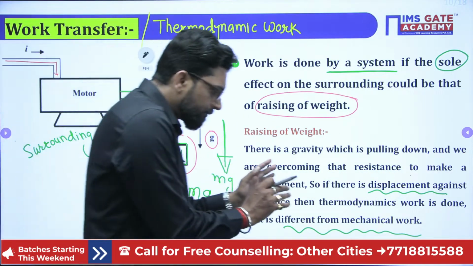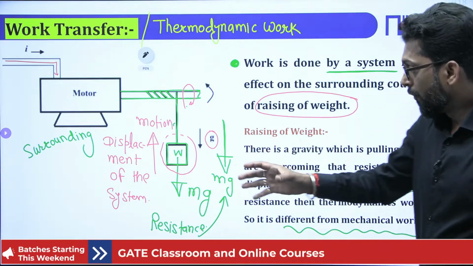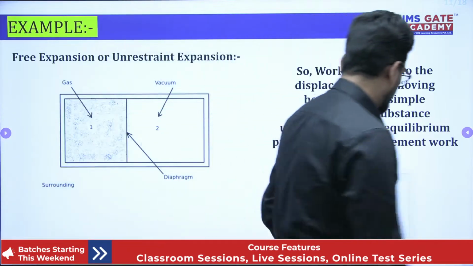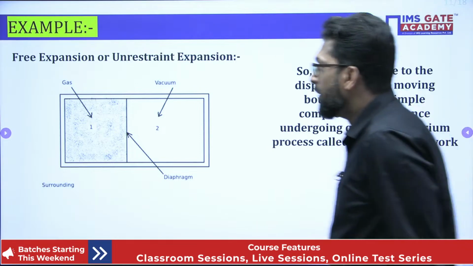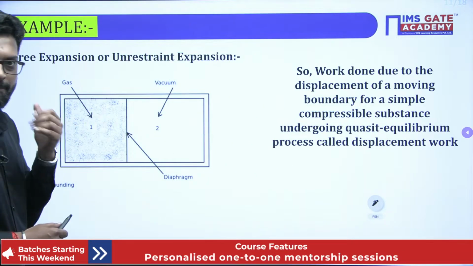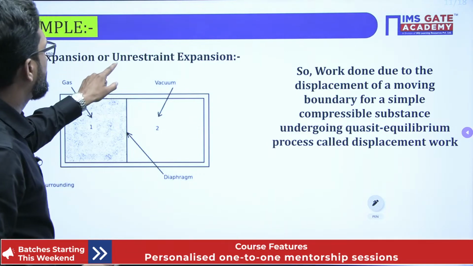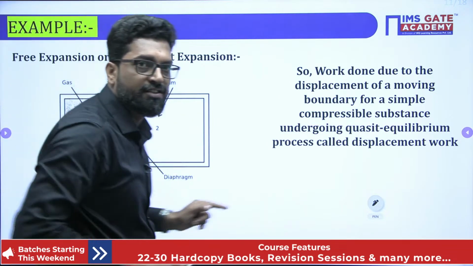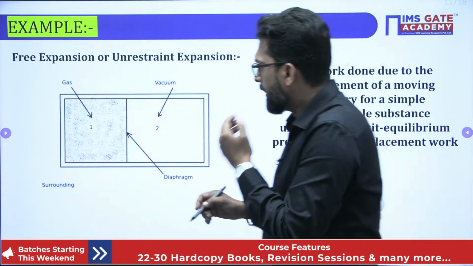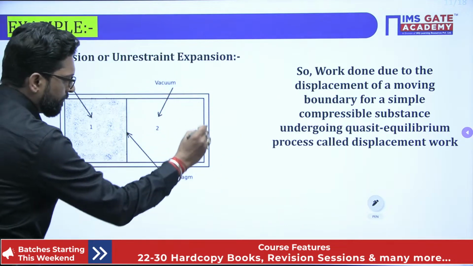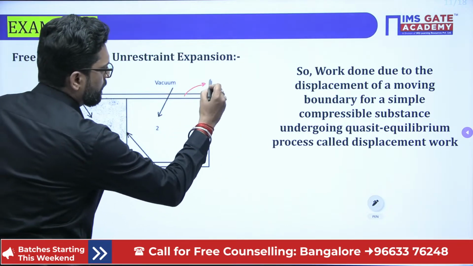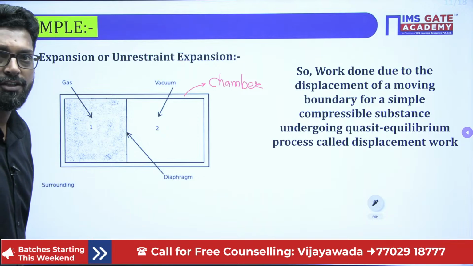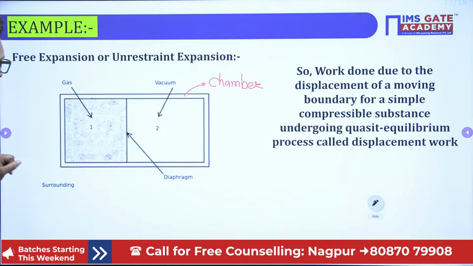You will feel better when you go through this slide. See this one, this is very important. We take one example: free expansion or unrestrained expansion. What is that? See, there is a chamber. This is your chamber. It is visible, na? This is your chamber.